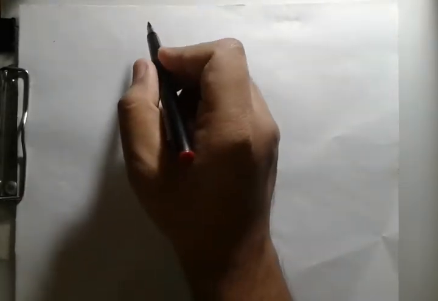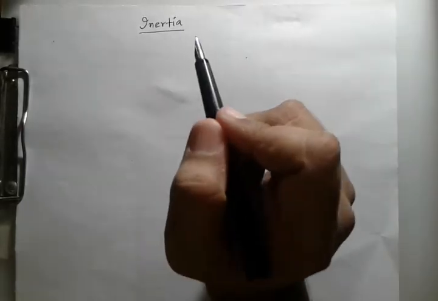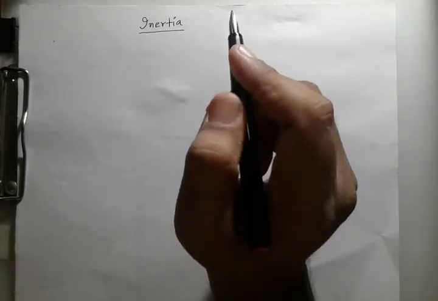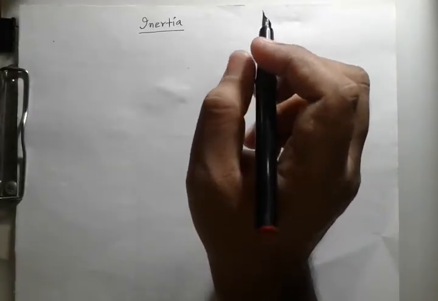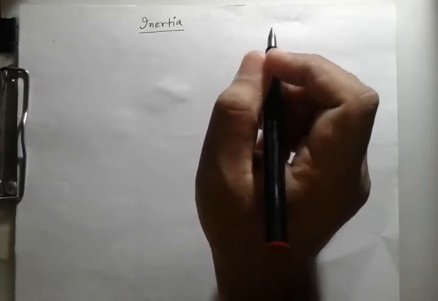Today we will discuss Newton's laws of motion. Before that, I want to tell you what is called inertia. So write down here: inertia. Inertia is the inherent property of a material body by virtue of which it cannot change by itself its state of rest or uniform motion in a straight line.